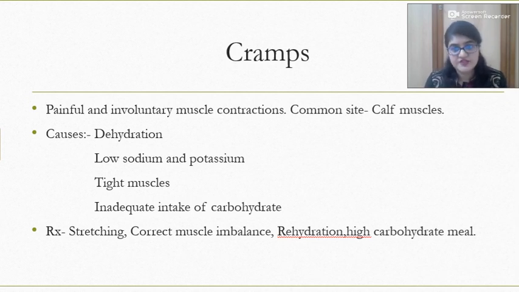The third type of acute injury within the muscle is cramps. First we saw was the tear or strain. The second which we saw was the contusion, and now we are coming on to the cramps. It is painful and involuntary muscle contractions.